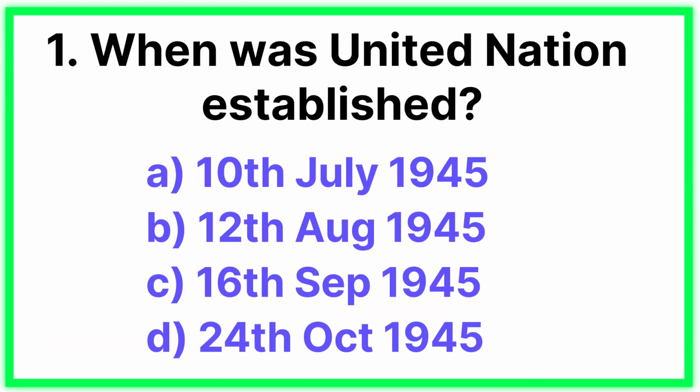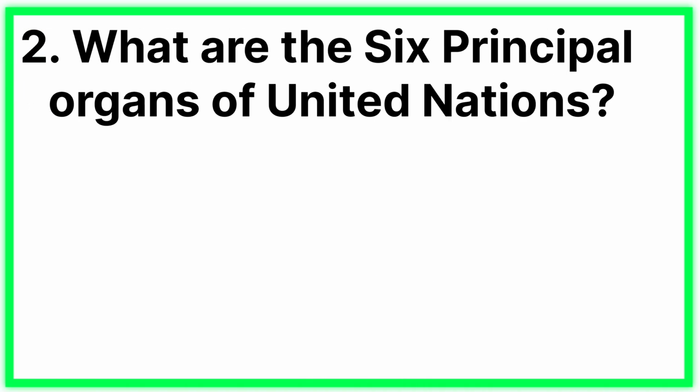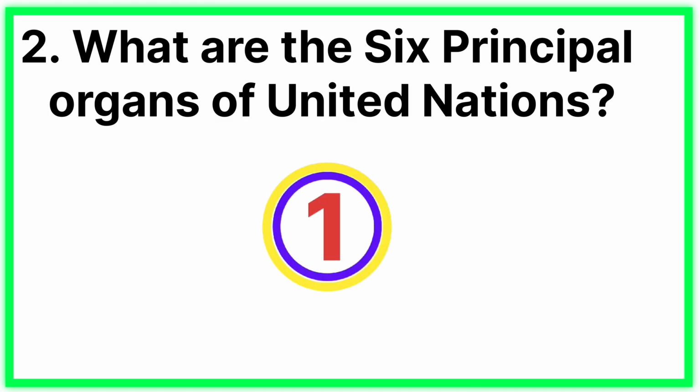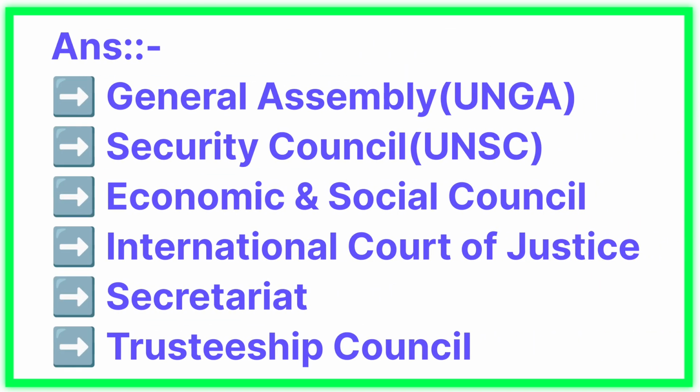Question number 1. When was United Nations established? Answer: 24th October 1945. Question number 2. What are the 6 principal organs of United Nations? Answer: General Assembly, Security Council, Economic and Social Council, International Court of Justice, Secretariat, and Trusteeship Council.